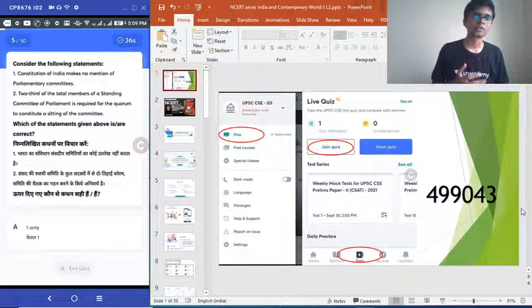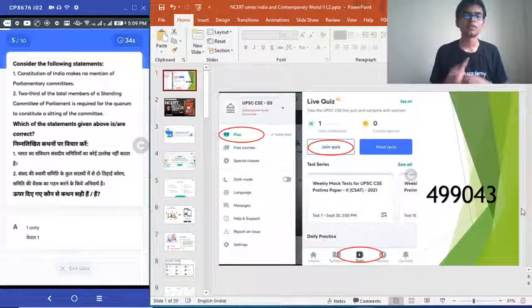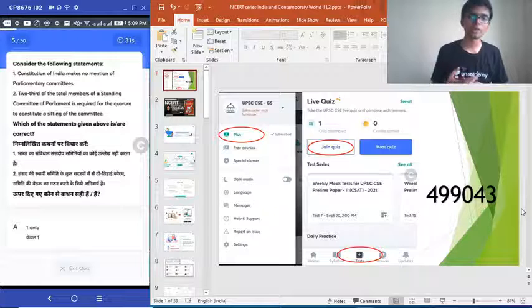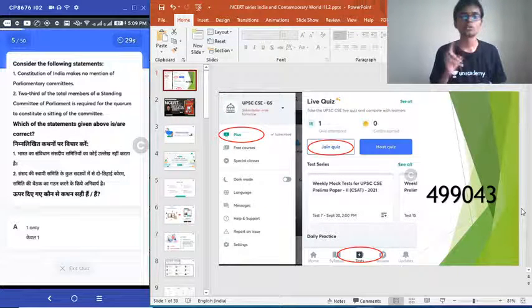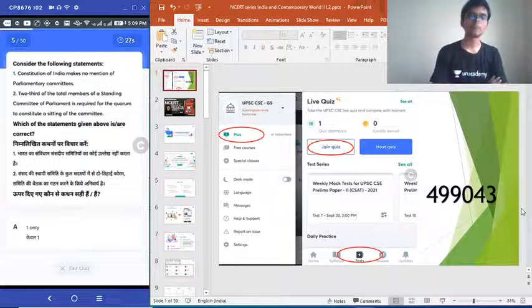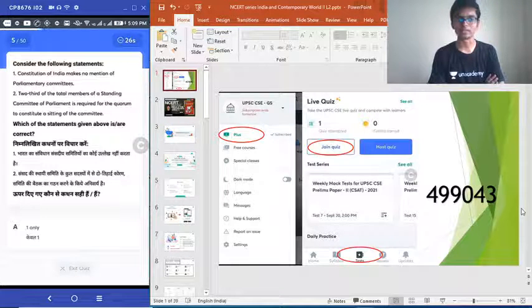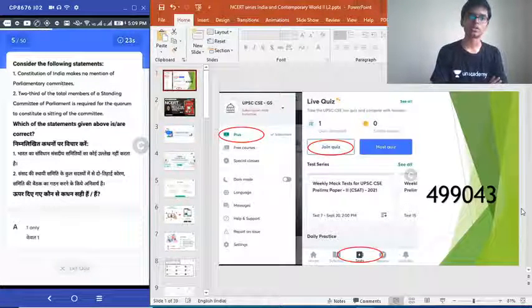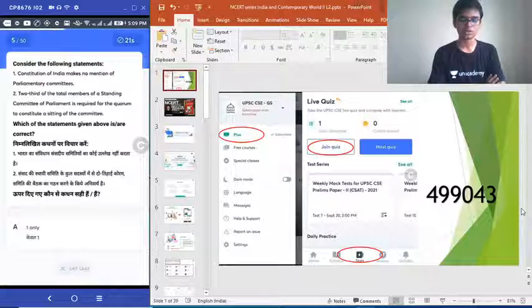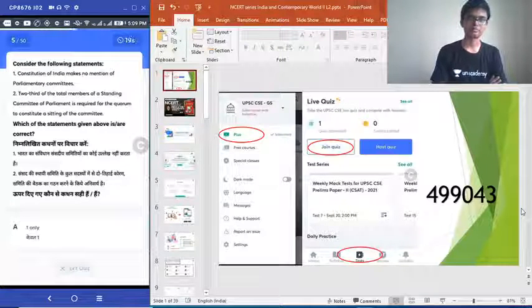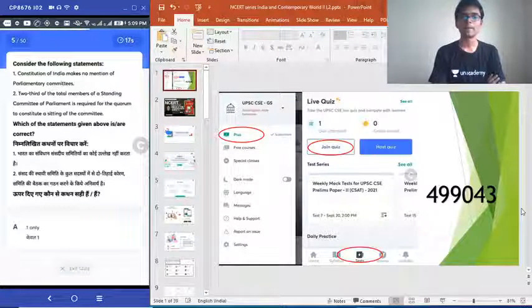Question number 5. Consider the following statements. 1. Constitution of India makes no mention of parliamentary committees. 2. 2/3 of the total members of a standing committee of parliament is required for quorum to constitute a sitting of the committee. Choose the correct answer. Okay, Constitution of India makes no mention of parliamentary committees. That is 1.